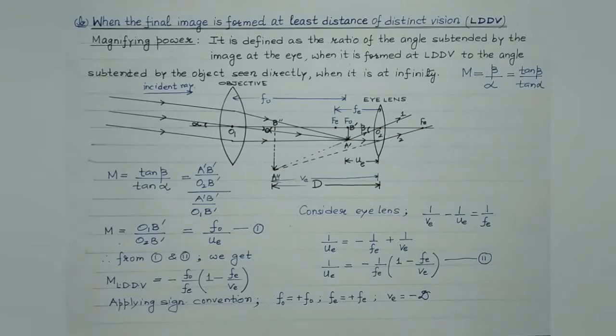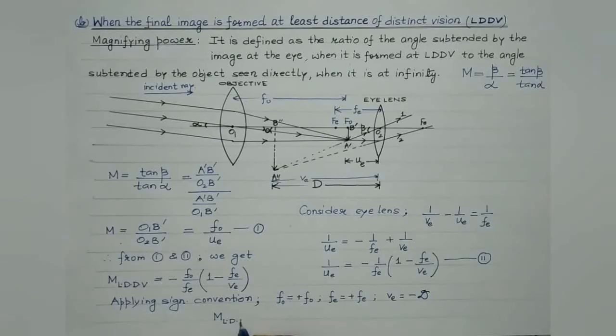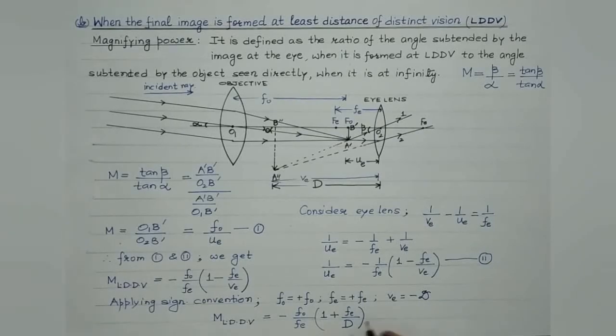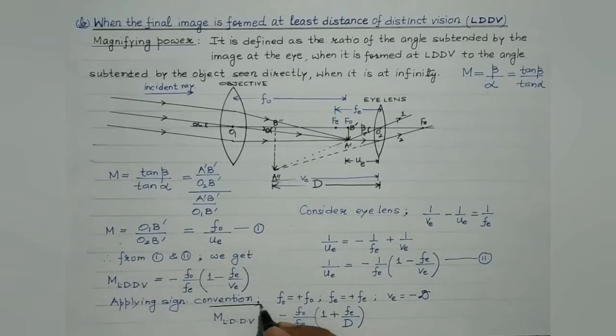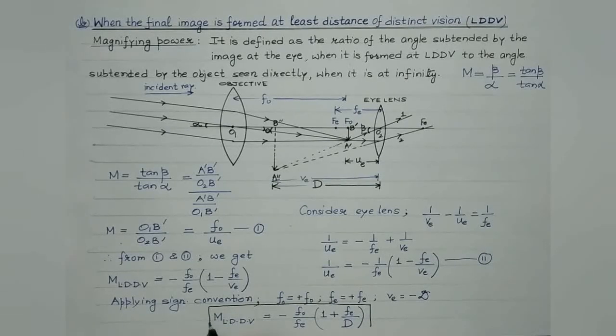So substituting these values over here, we get the magnifying power of the telescope in this particular adjustment equal to minus F0 over FE, 1. If you substitute the value V as minus D, so minus minus will become plus FE divided by capital D. So this is the formula for the magnifying power. You need to remember this formula, students. It is a very, very important expression.